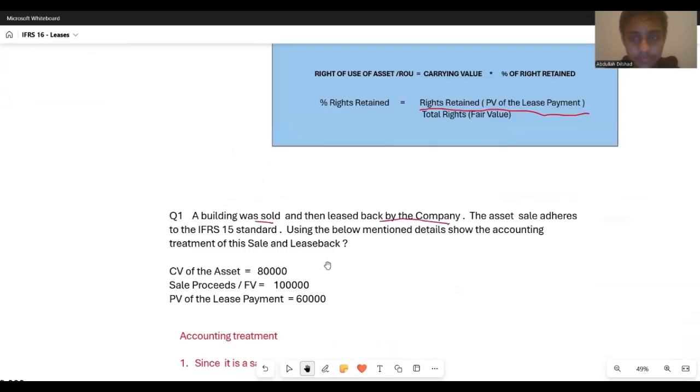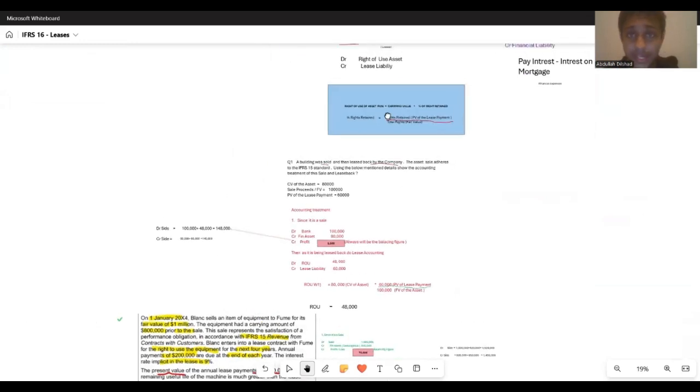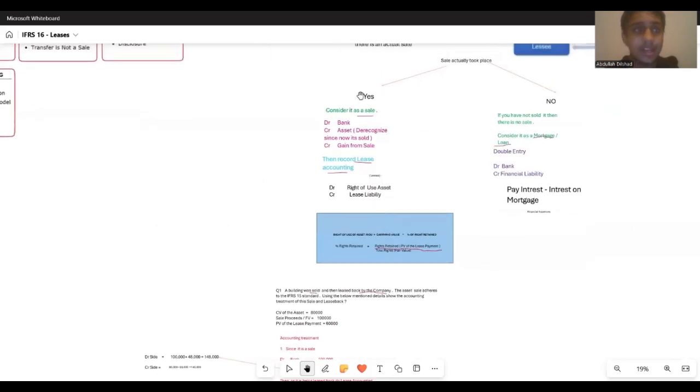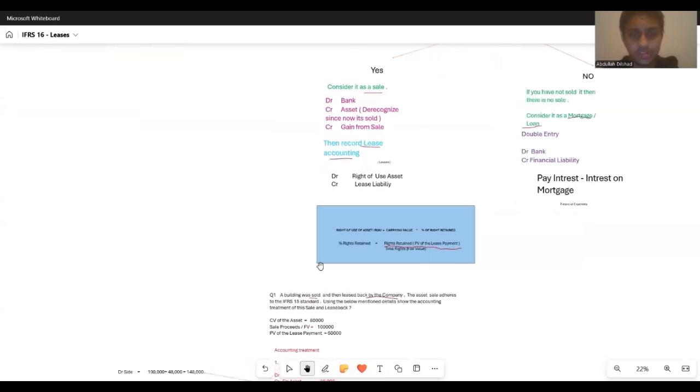Here, see: the sale adheres to the IFRS 15 standard. That means the sale is a real sale, so we need to follow this particular accounting treatment instead of the other.